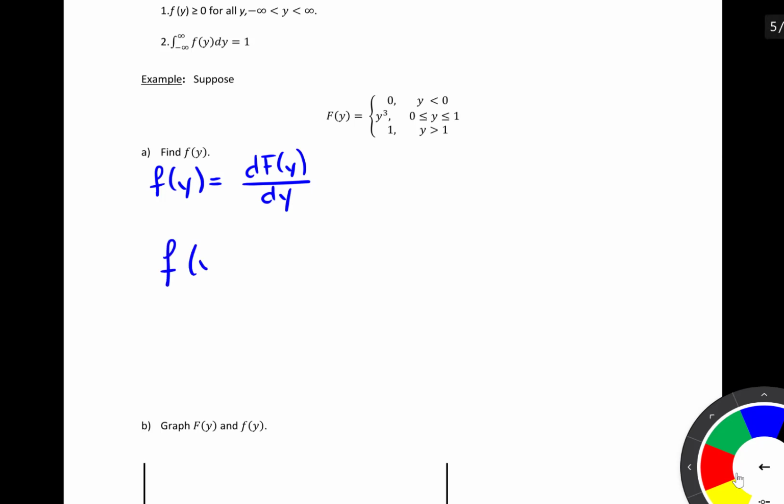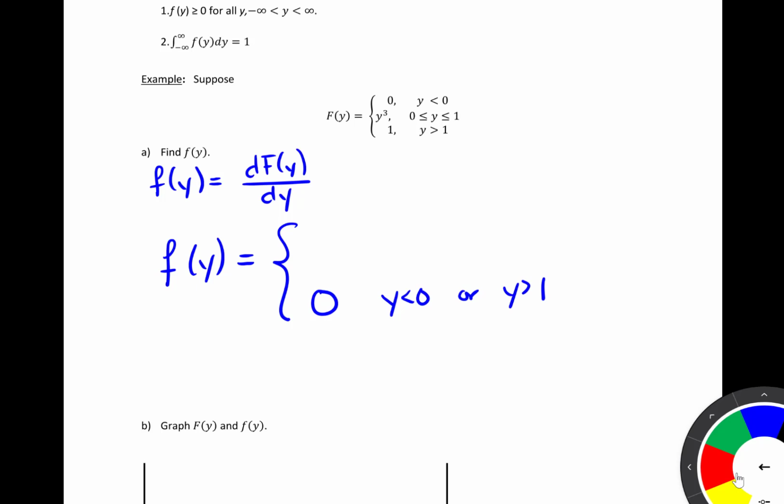So, looking at our CDF, notice that the derivative of 0 is 0 and the derivative of 1 with respect to y is 0. What this tells us is that the derivative of the CDF is equal to 0 for any y less than 0 or y greater than 1.